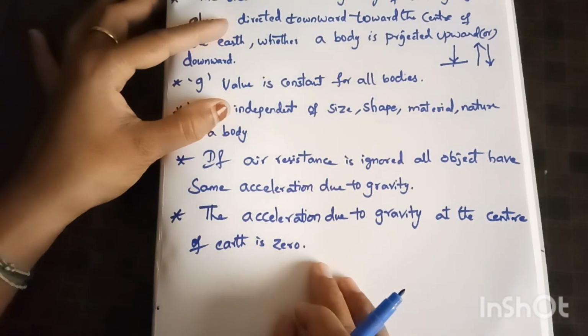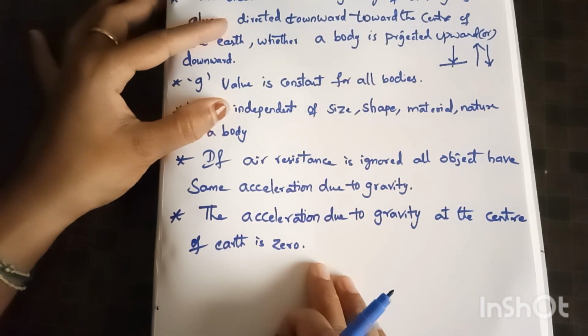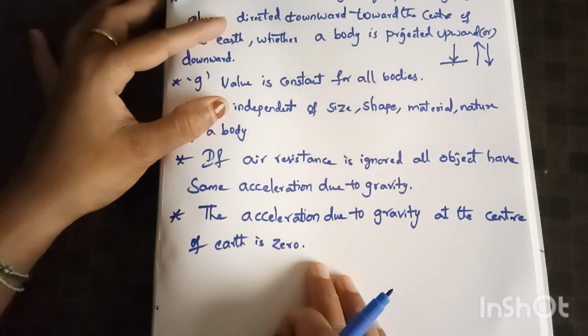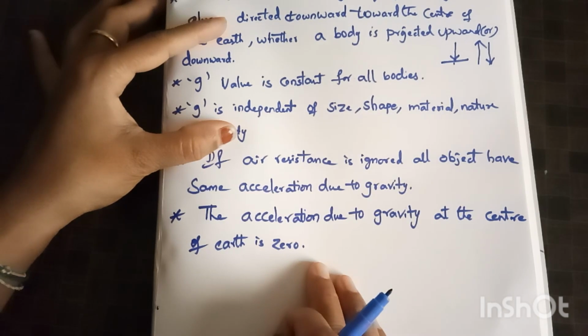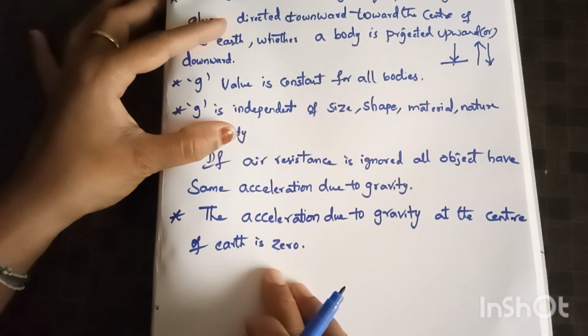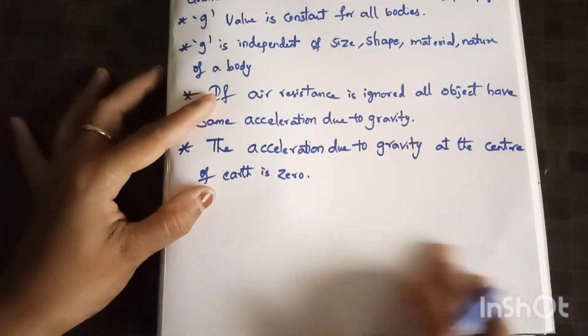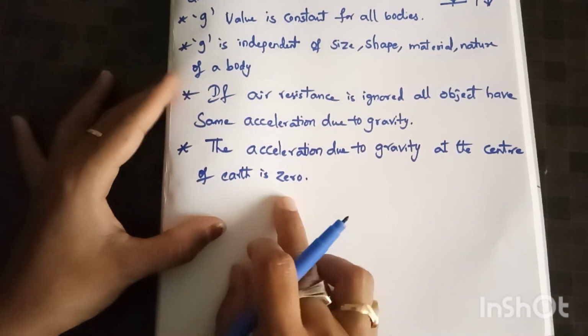I said that for a freely falling body or a vertically projected upward body, the body will always be directed towards the center of the earth. For suppose, the acceleration due to gravity g at the center of the earth is 0. As you all know, the value of g is 9.8 meter per second square, but at the center of the earth the acceleration due to gravity is 0.